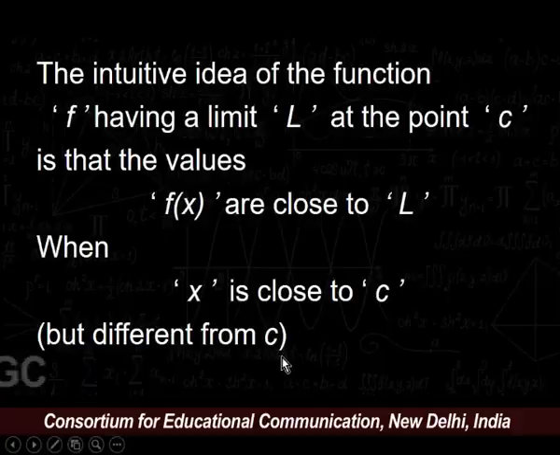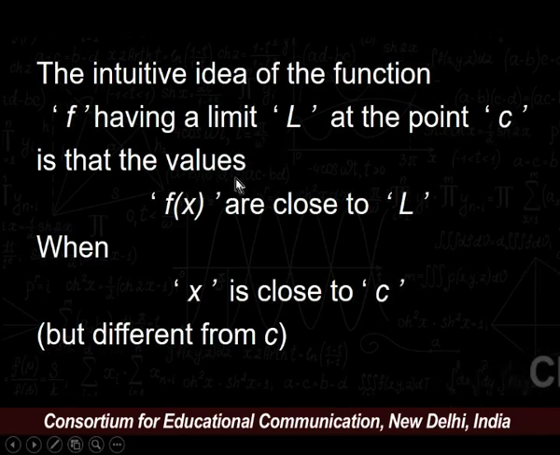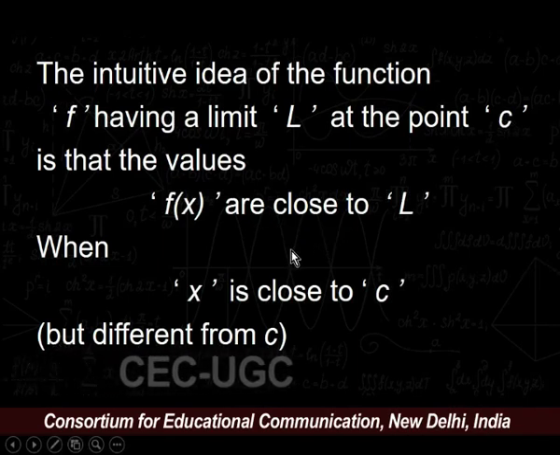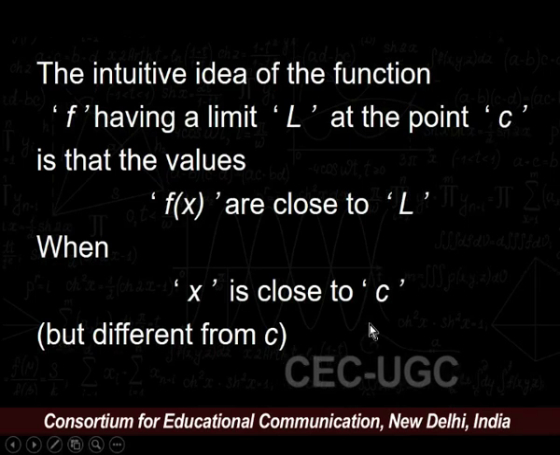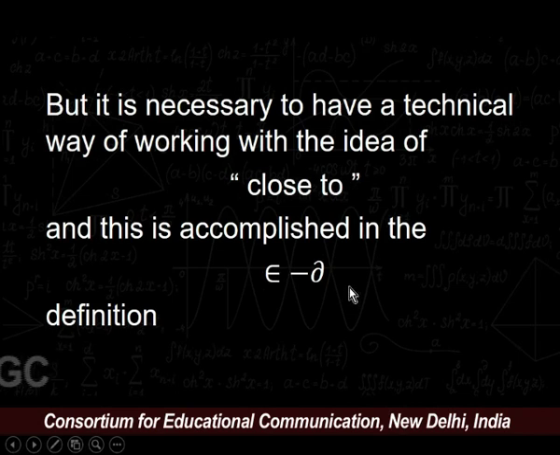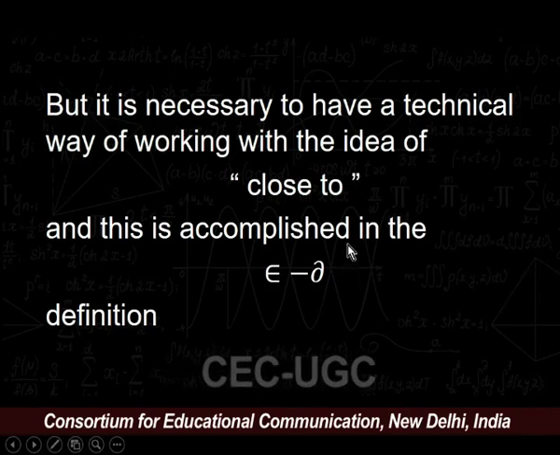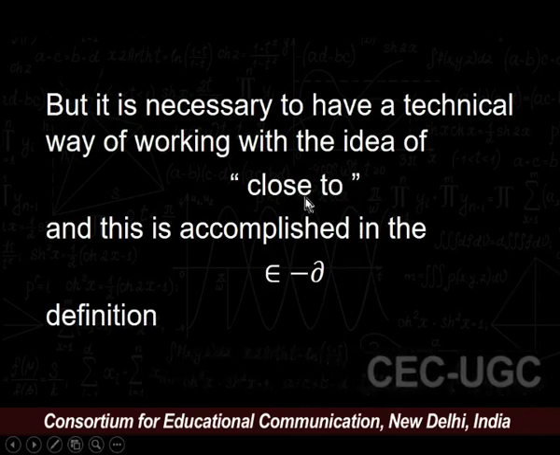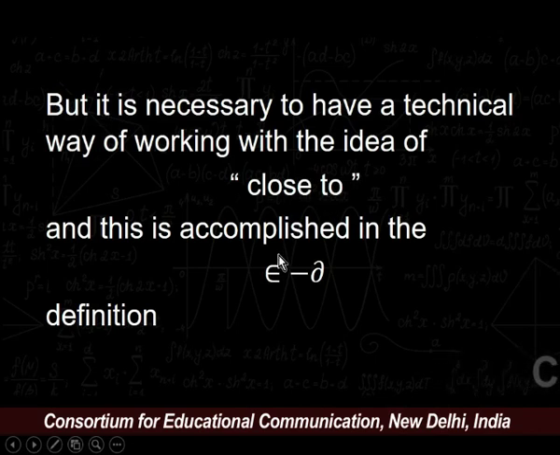Again, the intuitive idea of a function f having a limit L at a point c is that the values f of x are close to L when x is close to c, but different from c. But it is necessary to have a technical way of working with the idea of close to, and this is accomplished in the epsilon-delta definition.